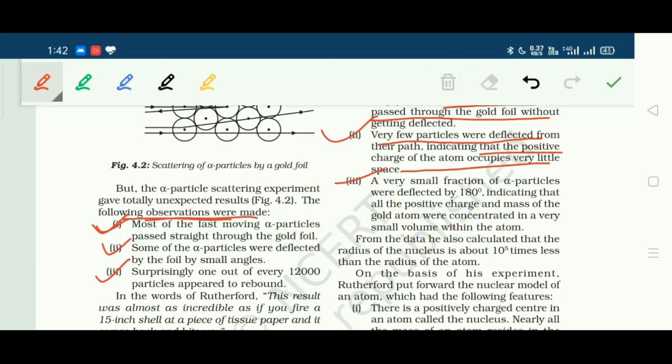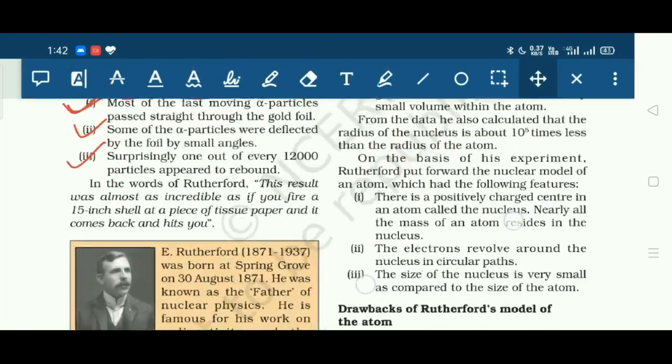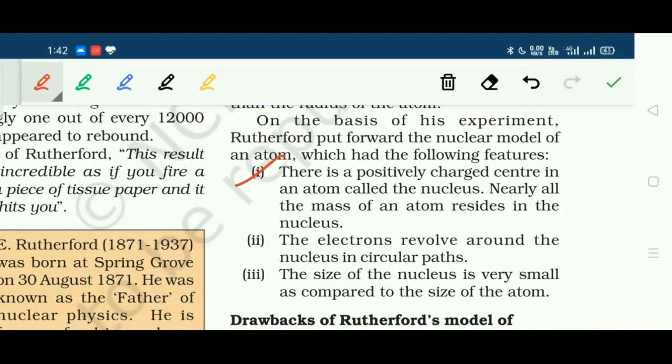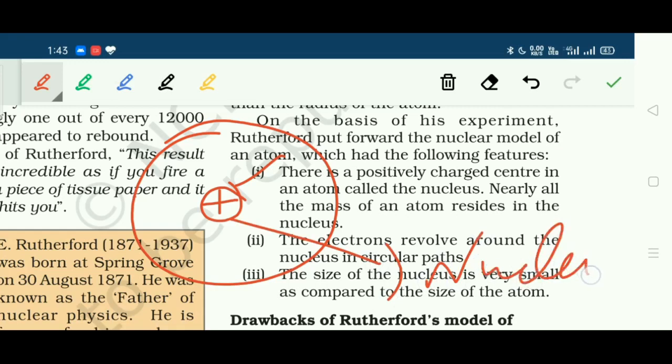On the basis of the experiment, he put forward the nuclear model of an atom. There is a positively charged center in the atom called the nucleus. Nearly all the mass of the atom resides in the nucleus, that means this nucleus is very massive.